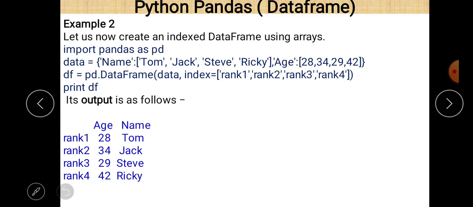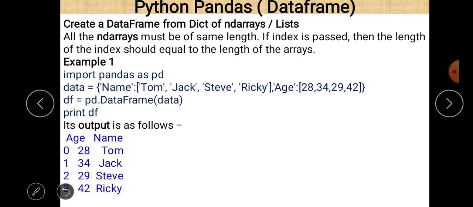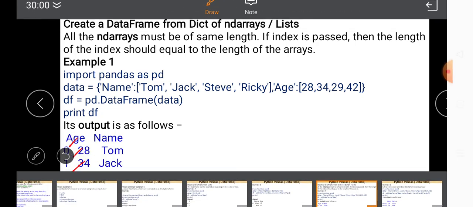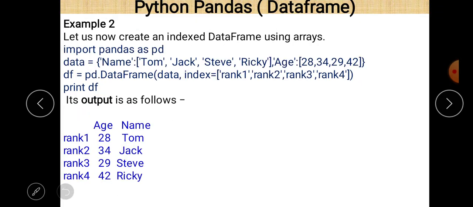Next, example number 2. It is again like the previous one, but here we also create an index value. In our previous case, there is a default index value, you can see 0, 1, 2, 3, but in this case we declare the index value.